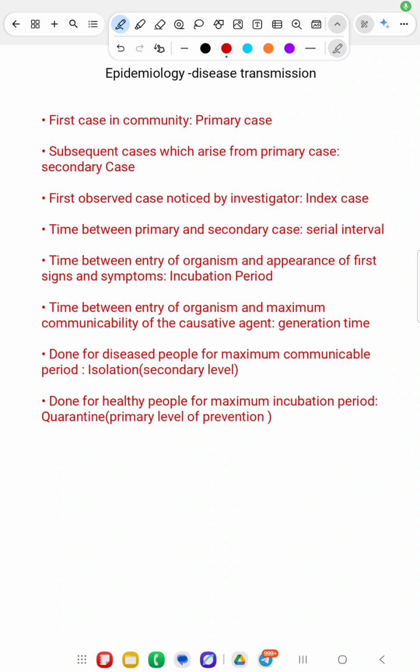Hello my dear students, today we are going to study the most important topic in NEET PG, NExT or FMGE, that is epidemiology disease transmission from PSM. One question is a must from this topic, so don't leave this topic. So we are going to start.